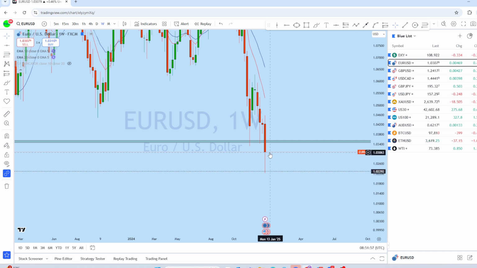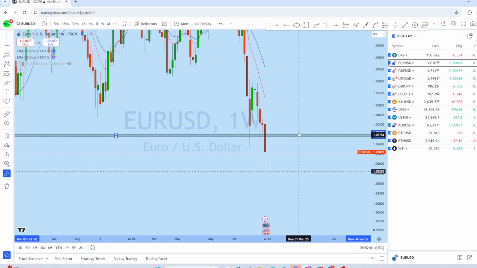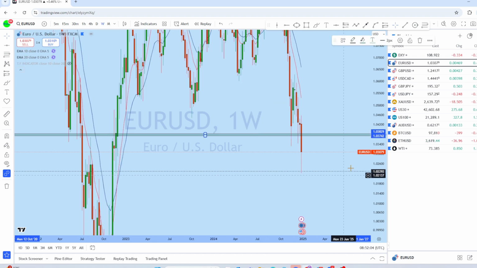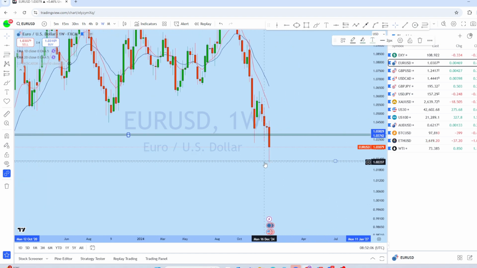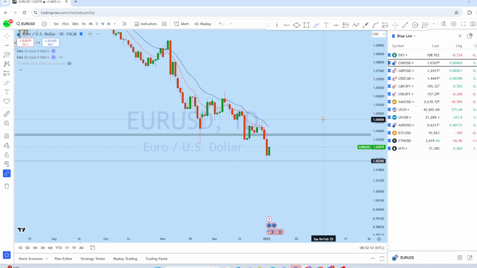At this point we can see that the price from this level has got a rejection, and with that rejection we could see that euro dollar is potentially moving back up to retest, and then we could see further continuation. So expecting an initial bounce and then continuation towards the downside from the weekly perspective.